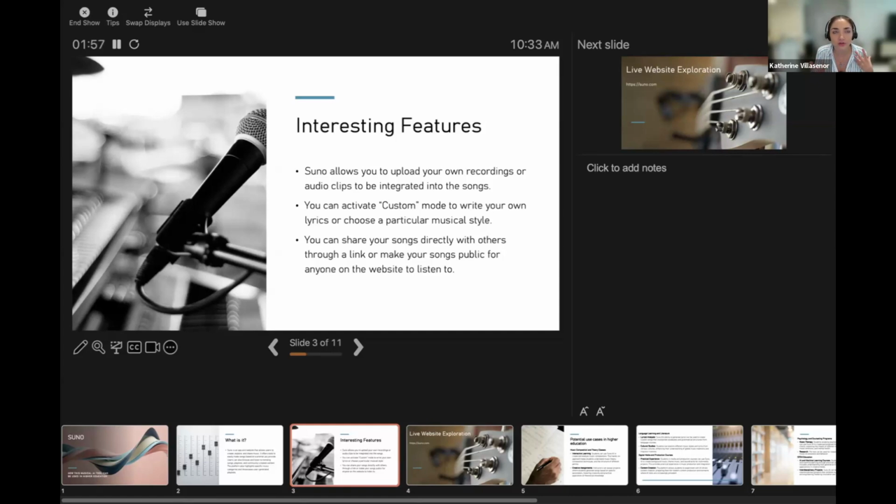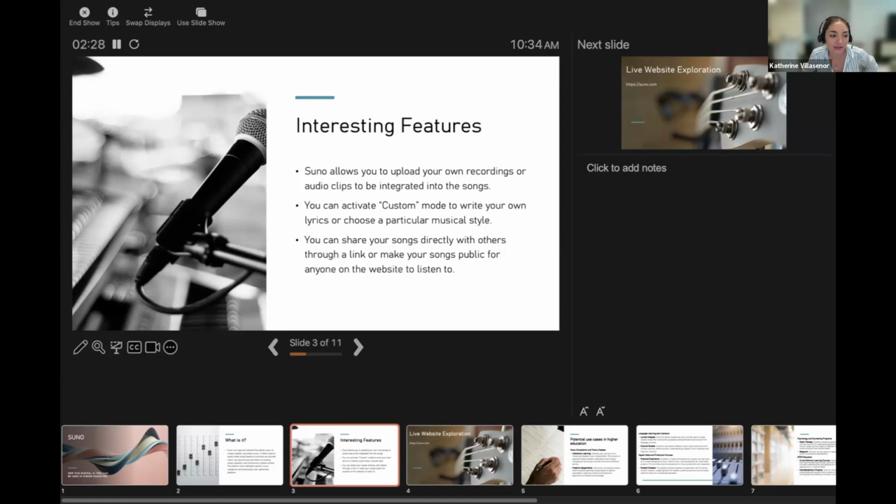Or if you have certain audio clips with words or phrases that you'd like to include in a song, you can also do that. And then if you activate custom mode, it lets you co-create and write your own lyrics instead of just giving it a prompt and letting it create its own lyrics. Or you can also choose a musical style, but you need to activate the custom mode in order to do that.